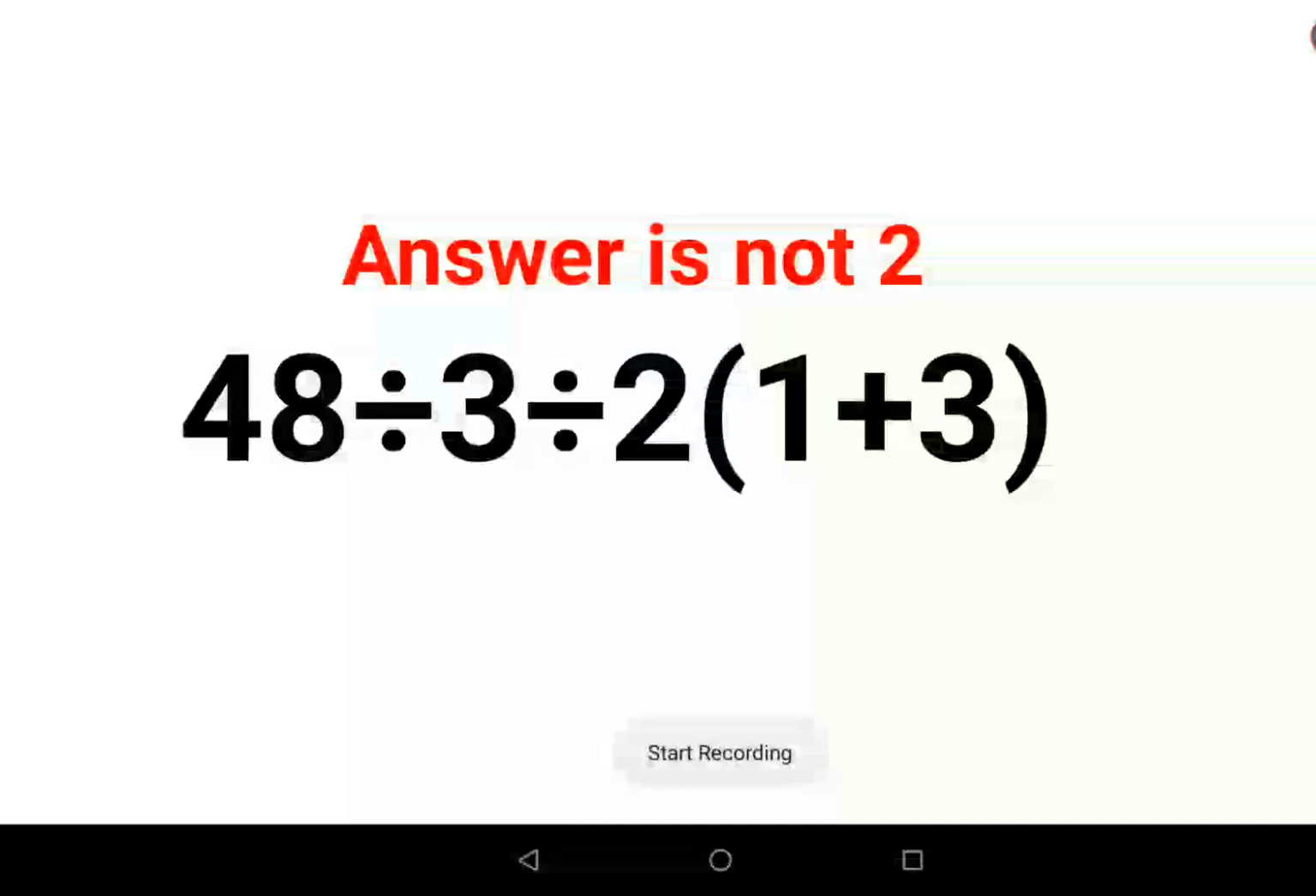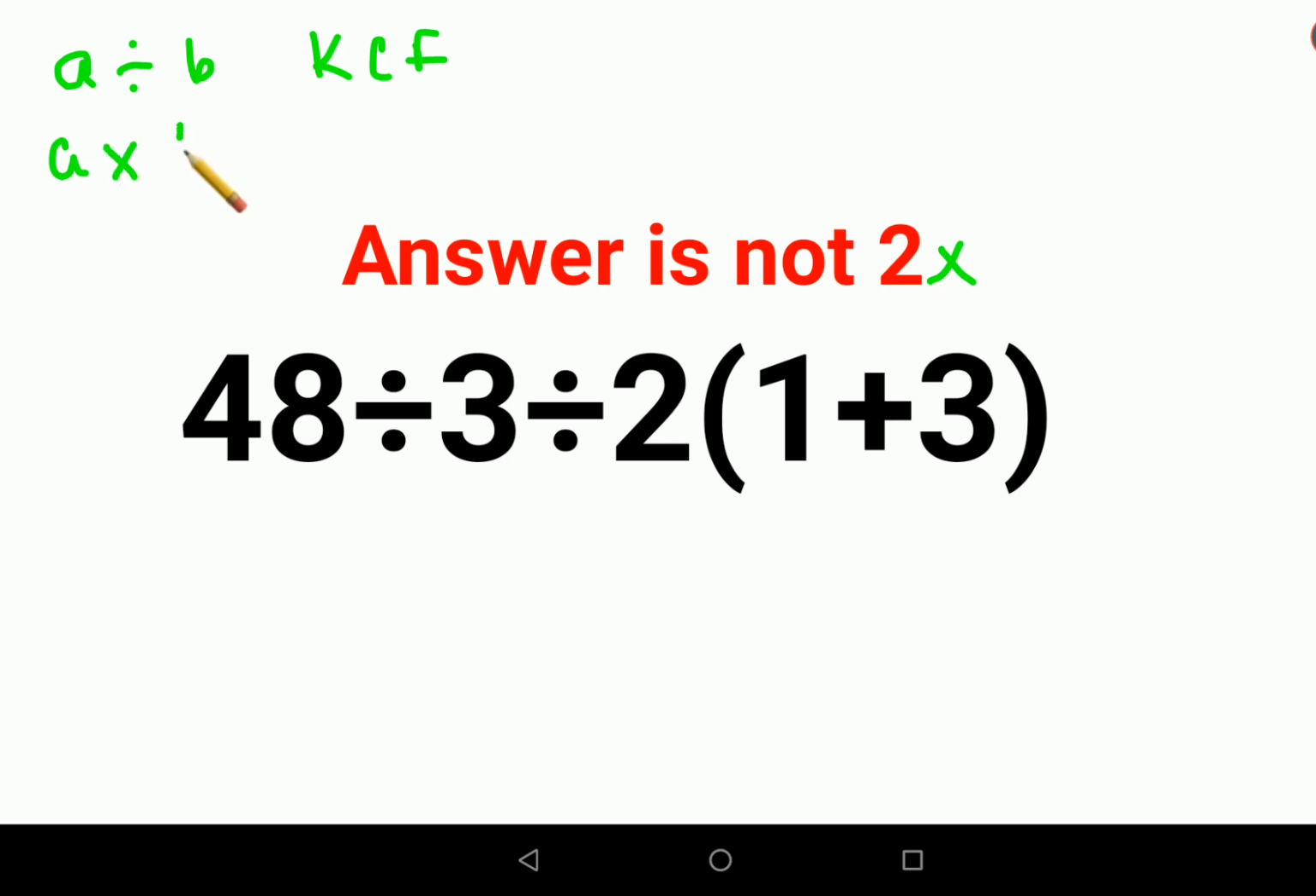Welcome everyone. So yes, a lot of people thought that the answer for this one is 2, but that is incorrect. The reason is that whenever you have a division sign between two numbers, you will follow the rule of KCF, which is what A, we'll keep the first number as it is. Change the division sign to multiplication, and then you do the flipping of the next number, which is the reciprocal of B, that gets you 1 upon B.